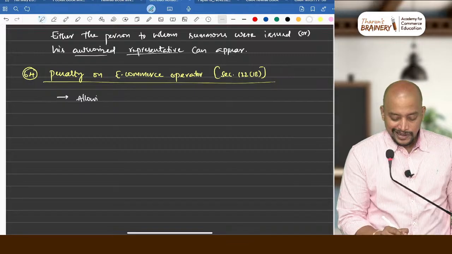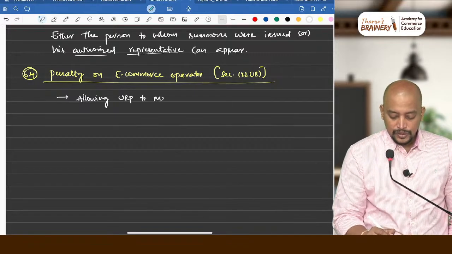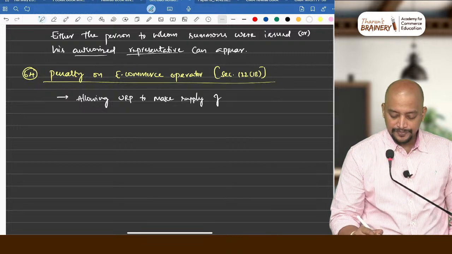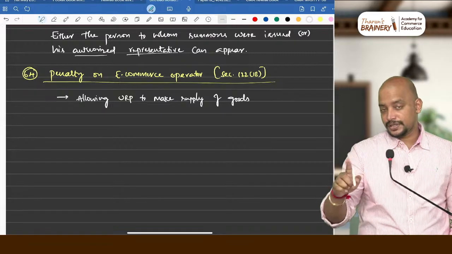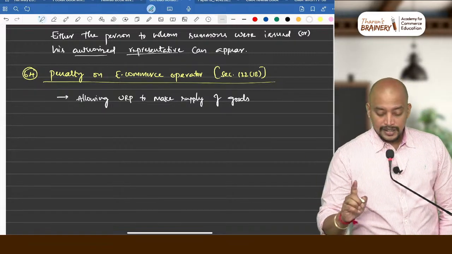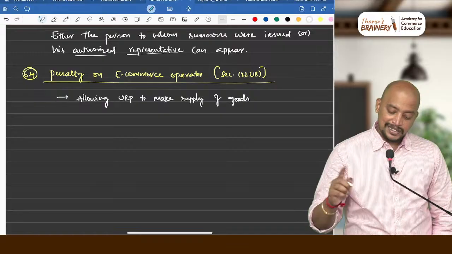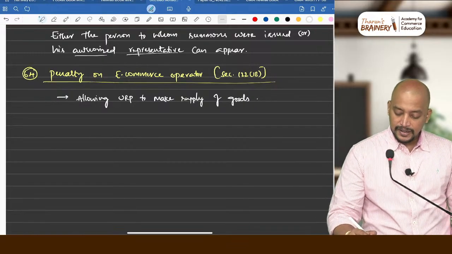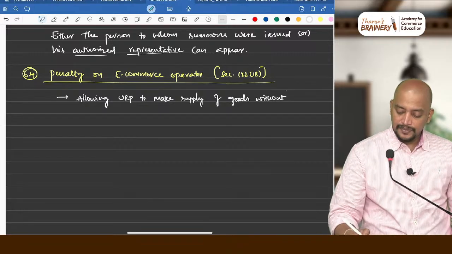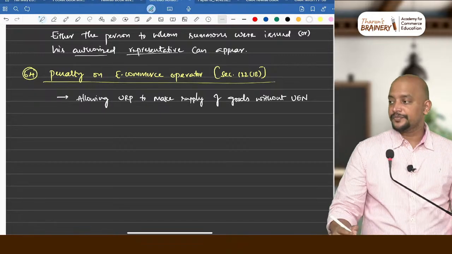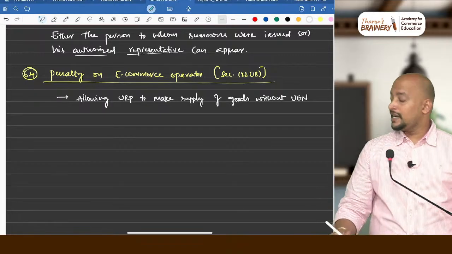Allowing an unregistered person to make supply of goods. No, only goods. Services it is okay. So allowing an unregistered person to make supply of goods without obtaining a unique enrollment number.